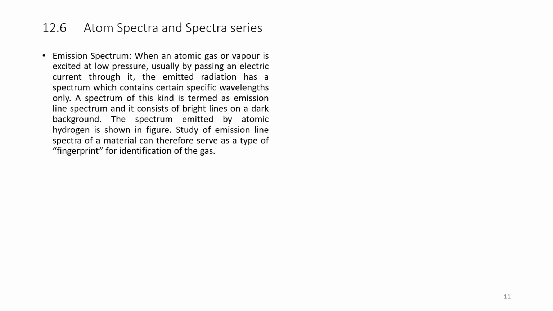A spectrum of this kind is termed an emission line spectrum, and it consists of bright lines on a dark ground. The spectrum emitted by atomic hydrogen is shown in the figure. The study of emission line spectra of a material can therefore serve as a fingerprint for identification of the gas.